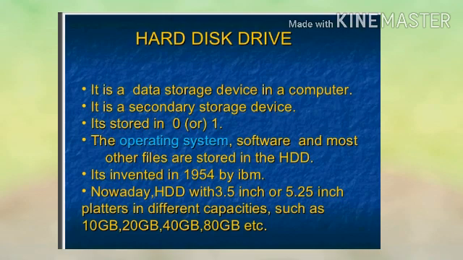Hard disk drive. It is also a storage device in a computer. It is a secondary storage device. It stores the data in the form of 0 and 1. The operating system, software, and most of the files are stored on the hard disk drive. It was invented by IBM in 1954. Nowadays, hard disks are available in 3.5 inch and 5.25 inch platters in different capacities such as 10 GB, 20 GB, 40 GB, and 80 GB.